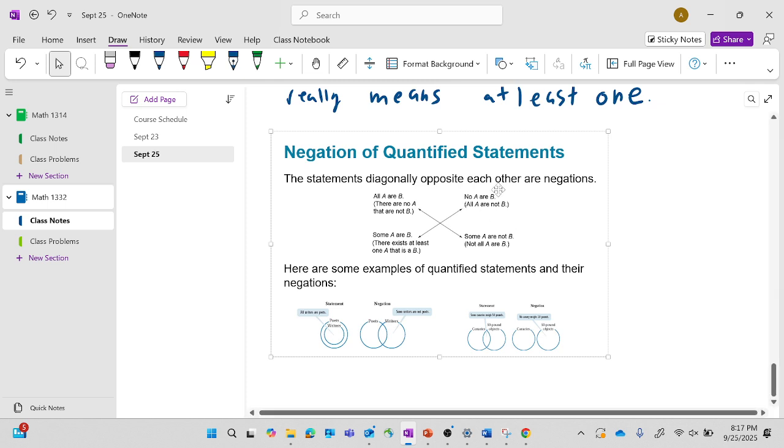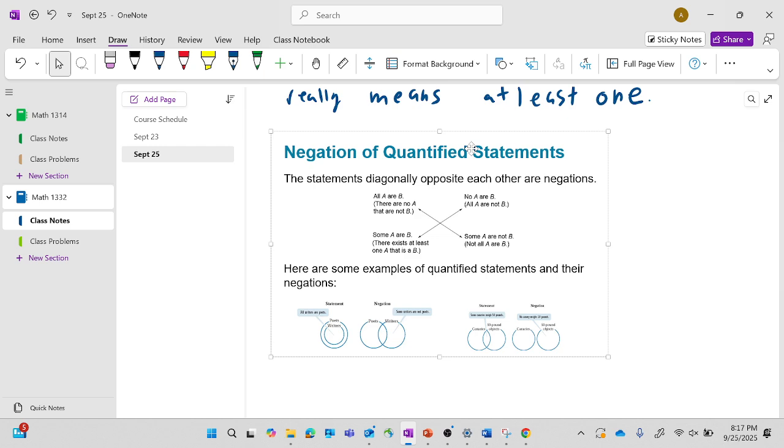If no A's are B's, well, it doesn't just need to be all of A's or B's. You can just have at least one. If at least one A is a B, all of a sudden no A's are B's is a false statement. That's kind of confusing. That's why I'm saying the word some can be a little confusing in math, because we really just mean at least one. Does that make sense what I'm saying? You don't think, not really?